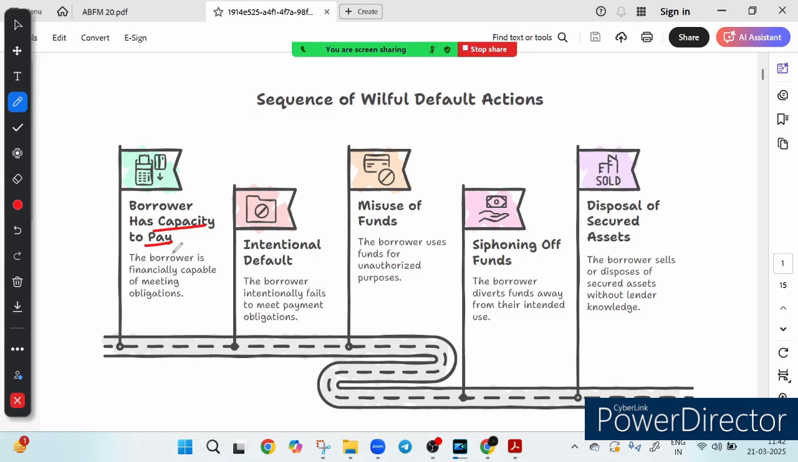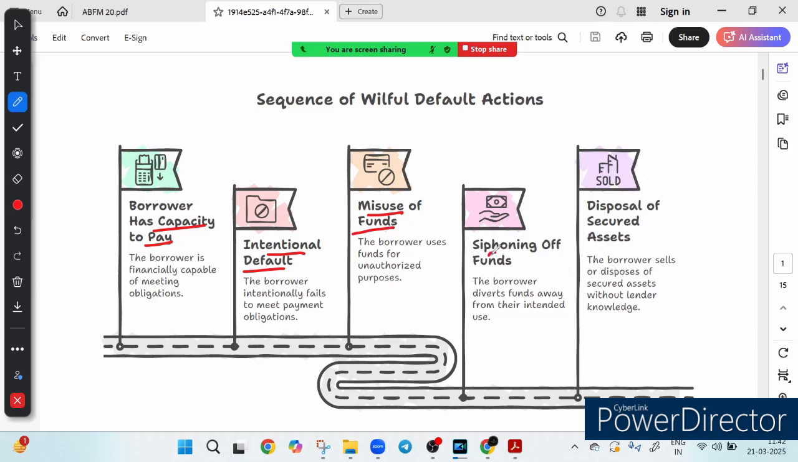This is called intentional default. Instead of fulfilling the obligation, the borrower deliberately stops making payments. Why? Because they have other plans. This is called the misuse of fund. The money meant for repayment is redirected to unauthorized purposes, maybe luxury, maybe risky investment. That is called misuse of fund.